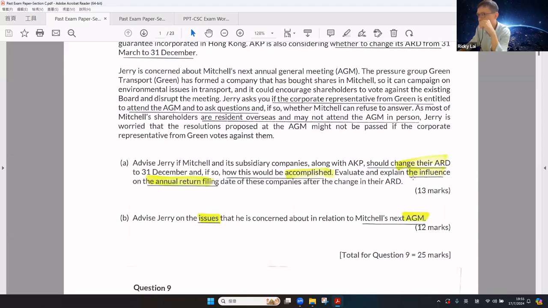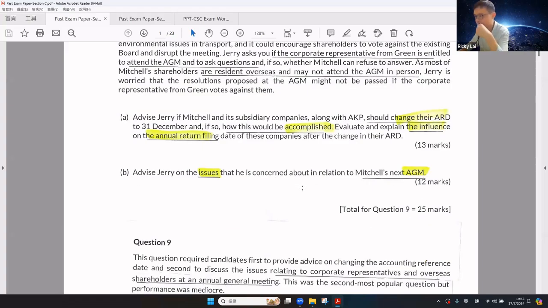Another requirement is the influence on the annual return filing date of this company after the change of their ARD. This carries 13 marks, so you need to write around 2 pages. There is also the issue in relation to the next AGM, which carries 12 marks. Again, 2 pages for that question.